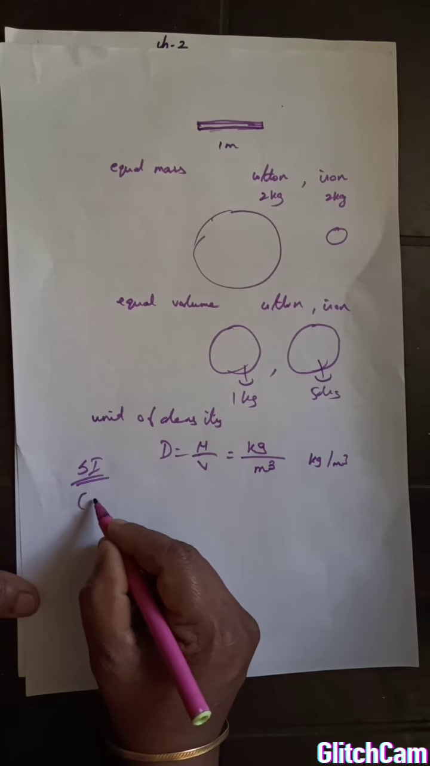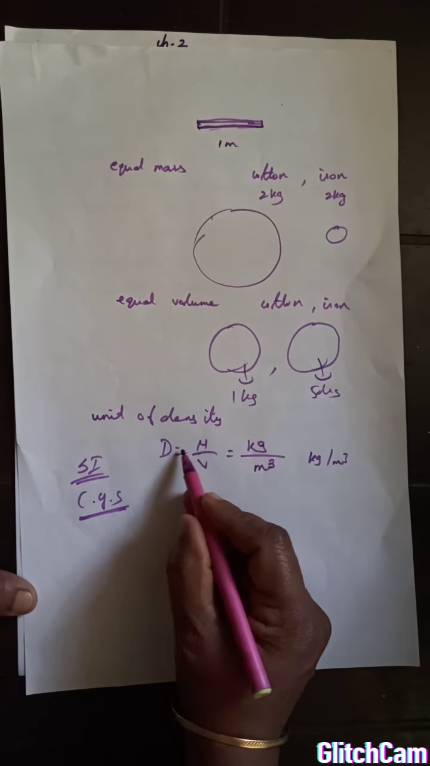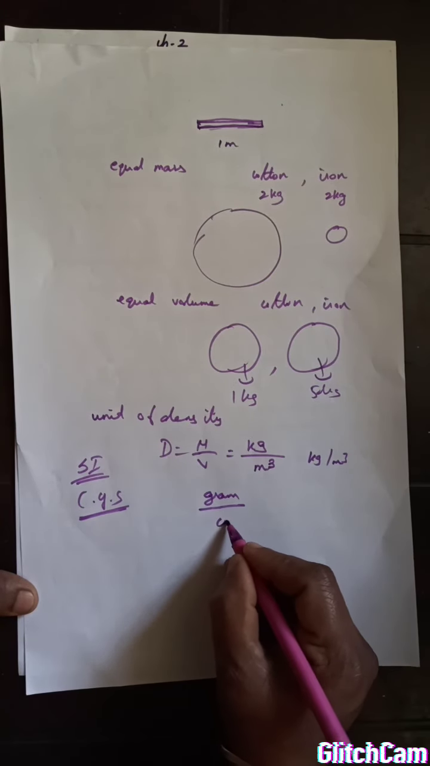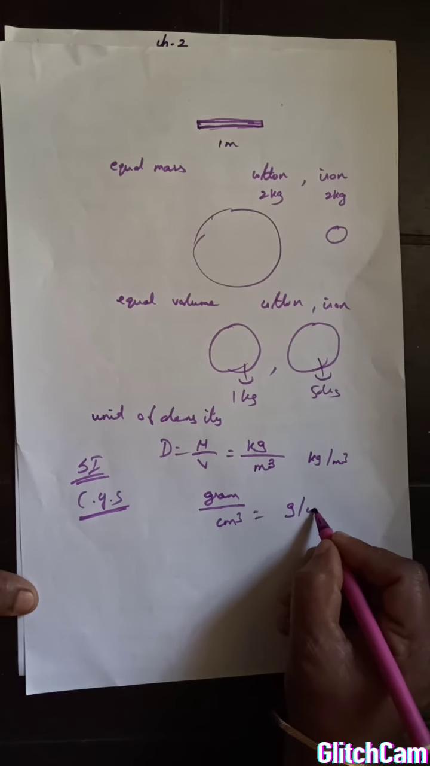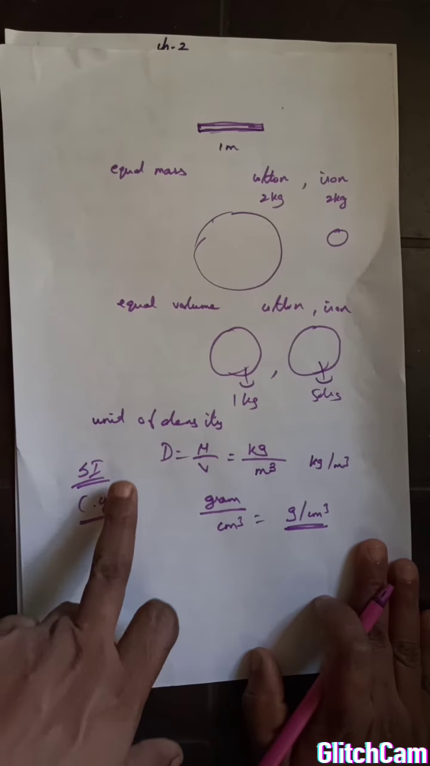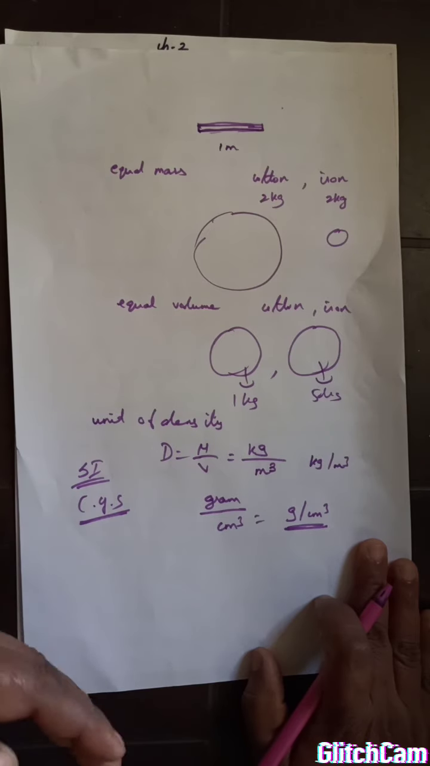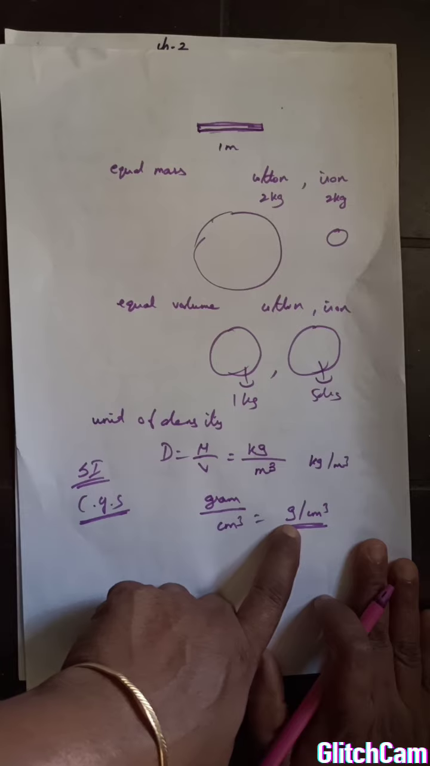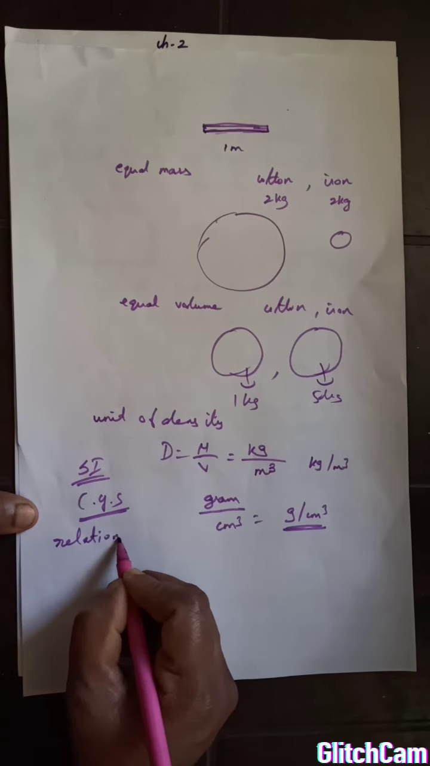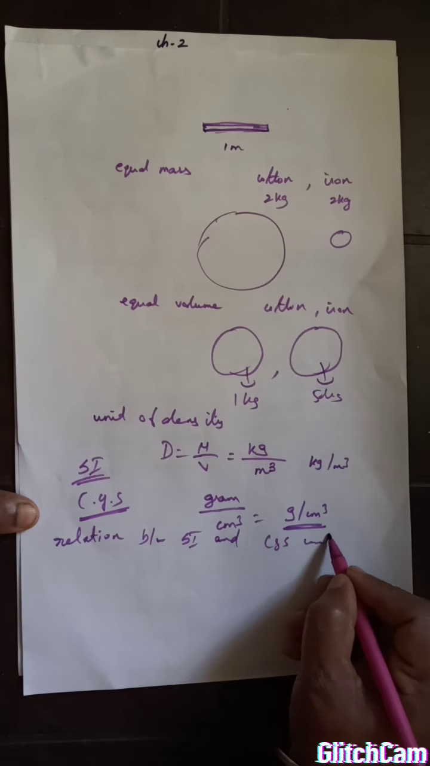Now in CGS unit, what is the CGS unit of density? In CGS unit, mass is in gram and volume is in centimeter cube. So gram per centimeter cube is the CGS unit of density. This is important: the SI unit of density and the CGS unit of density. Now we are going to derive the relation between the SI unit and the CGS unit. This is also important. What is the relation between the SI and CGS units of density?